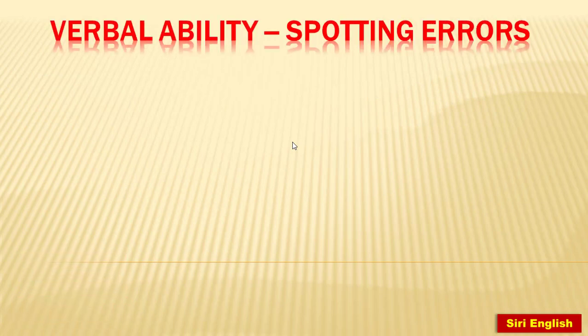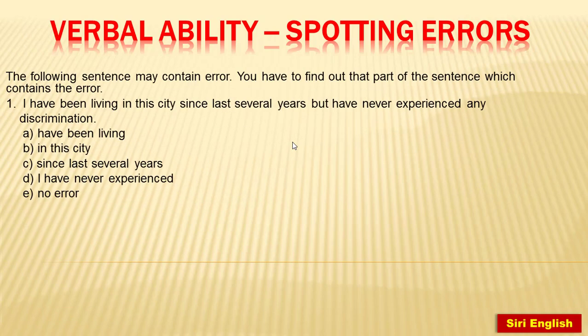Here goes the question. The following sentences may contain error. You have to find out that part of the sentence which contains the error. If there are no errors, choose E as your answer. Okay. I have been living in this city since last several years, but I have never experienced any discrimination. So there are options A, B, C, D, E.